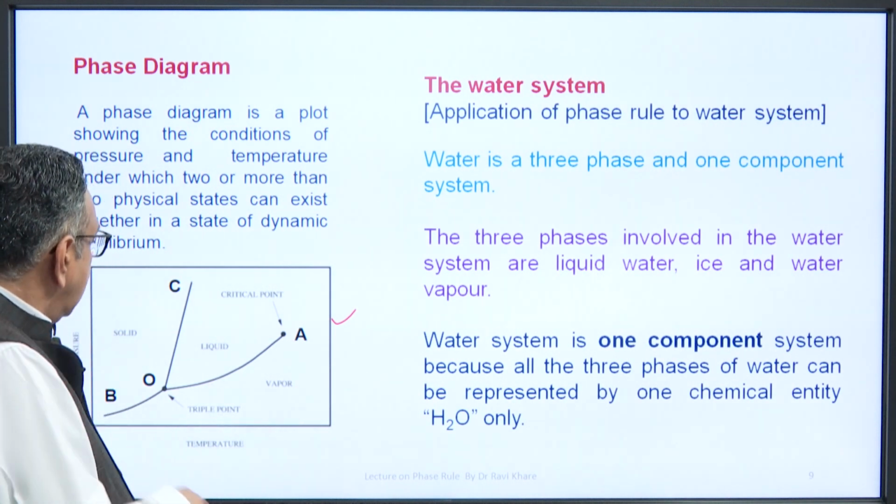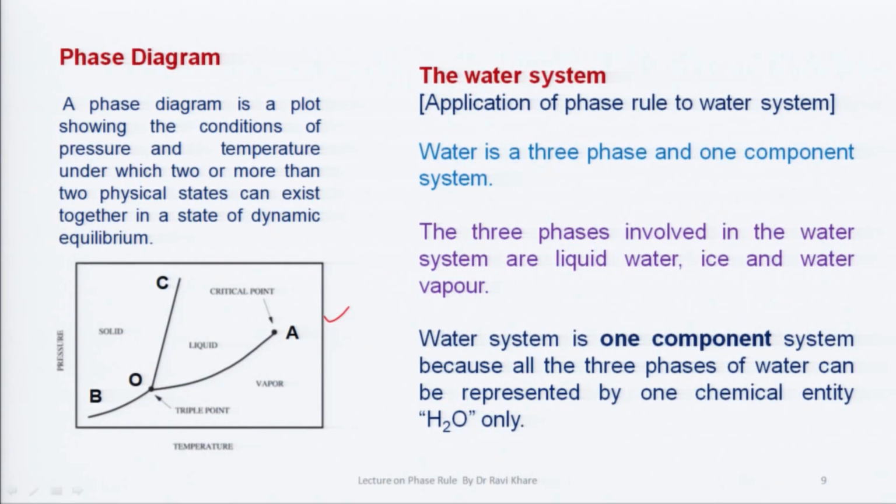Here we plot various values of pressure against temperature. So, we can get this type of diagram. This is a curve, this is a curve, this is a curve, and all curves are meeting at a common point which is called O, which is generally known as the triple point. So, this is a phase diagram.